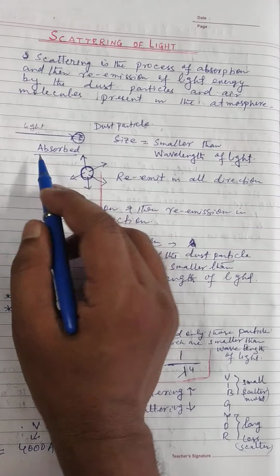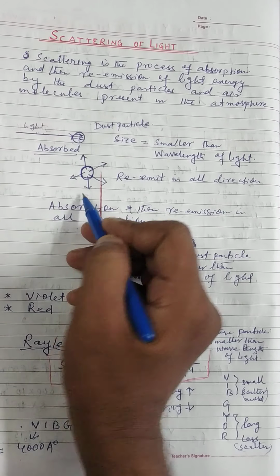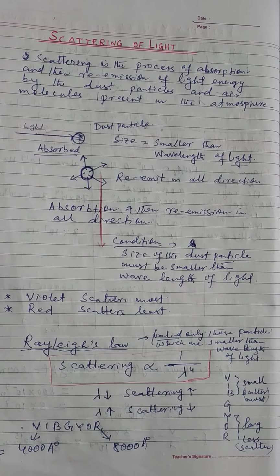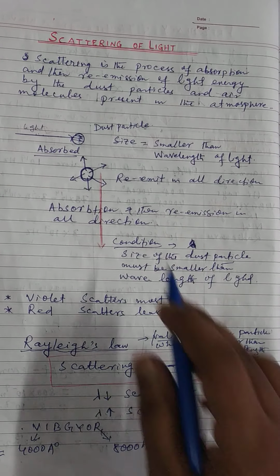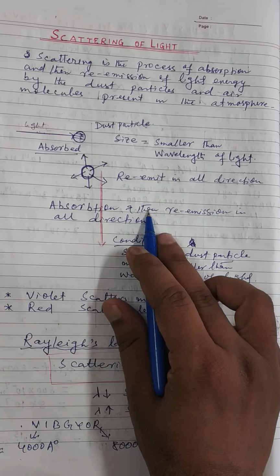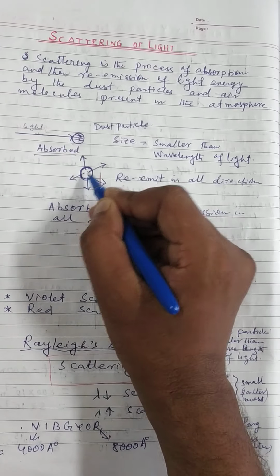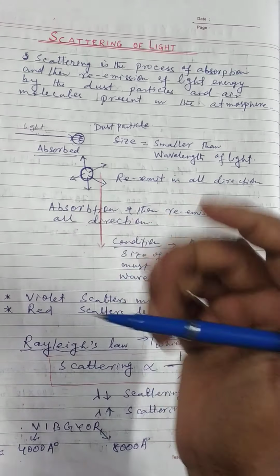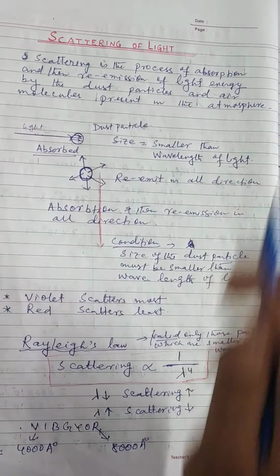First absorption and then re-emission. That phenomenon is called the scattering of light.